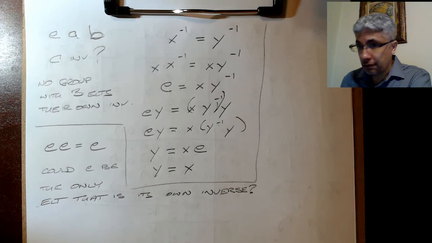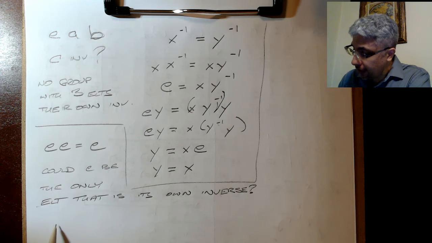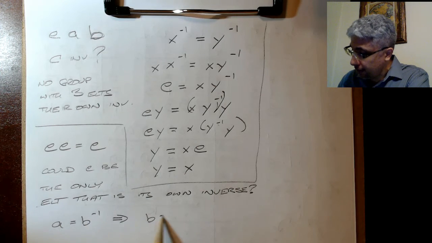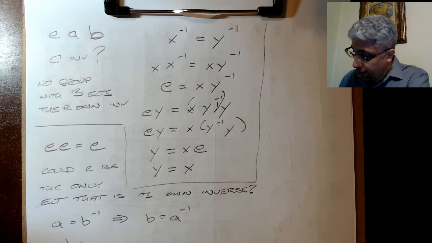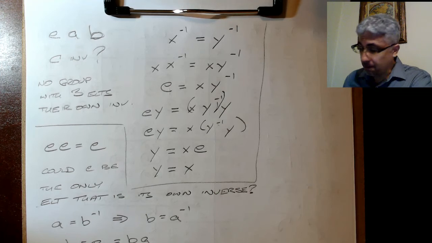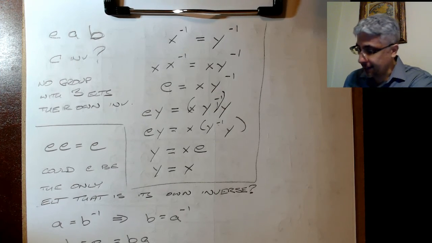Okay, well, what would that mean? Well, I know that if A is the inverse of B, that would imply B is the inverse of A, because that would imply both AB equals E and BA equals E. So if B brings A to the identity, A brings B to the identity.